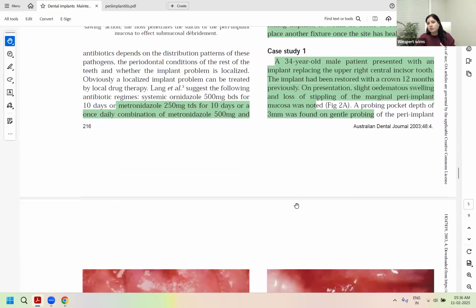So now let's look at these 3 case studies, which will help you imagine if this was the question in the exam. A 34-year-old male patient came with an implant replacing the upper right central, and it was restored 1 year previously. On presentation, there is a slight swelling, loss of stippling, and 3 mm probing depth. This is the presentation. Now focus. I'm giving you all the information and the keywords. You have to make your diagnosis.